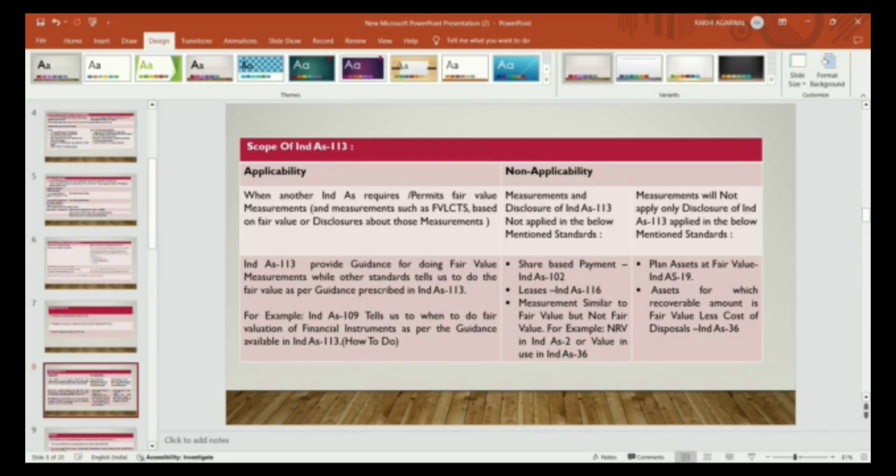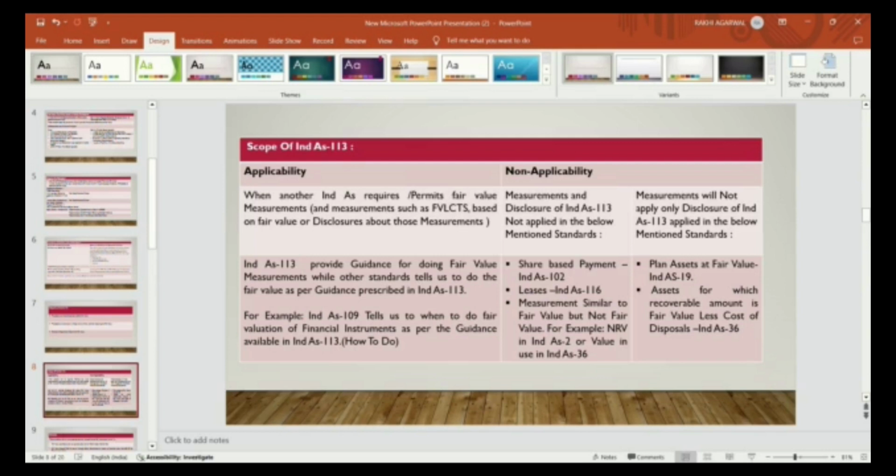Those standards themselves have their own definition of fair value. Like in share-based payment, the standard itself prescribes its definition of fair value. Lease also itself describes the definition of fair value. This particular standard does not require reference to Ind AS 113 for the measurements and disclosures. Ind AS 2 itself has a definition of fair value, that is NRV. Value in use is the impairment measure as per Ind AS 36.